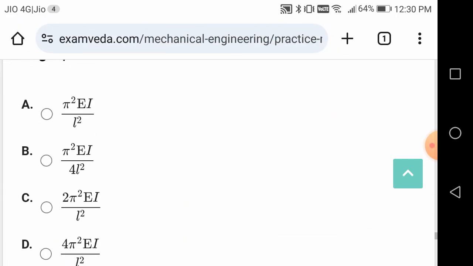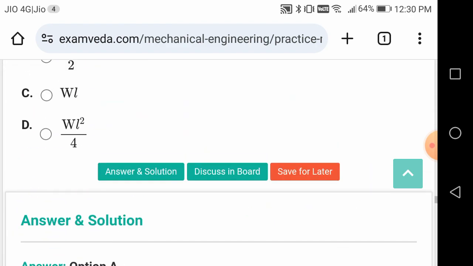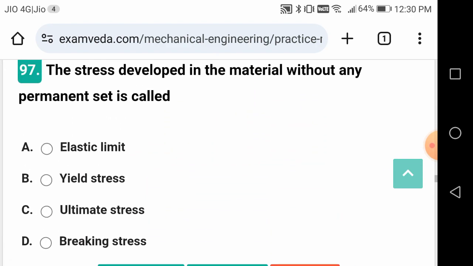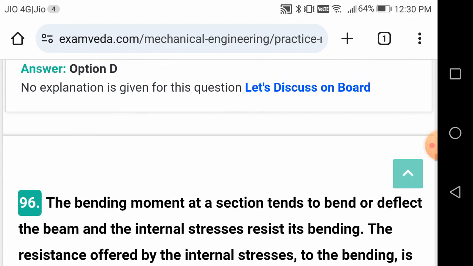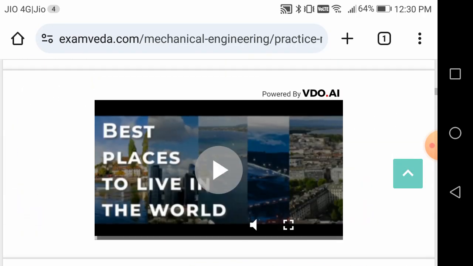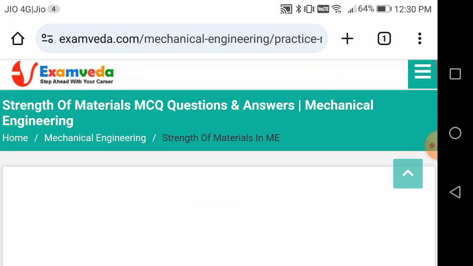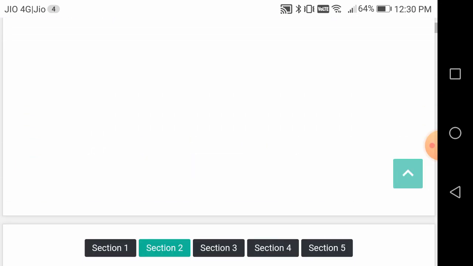4 conditions, friends. Okay. So in this video we have seen 100 best, good questions from the basics of strength of materials, from which you can expect at least 4 marks, friends. If you do all these 100 bits correctly and check the answers, probably you will be able to answer the 2, 3 or 4 questions from strength of materials without any problem.